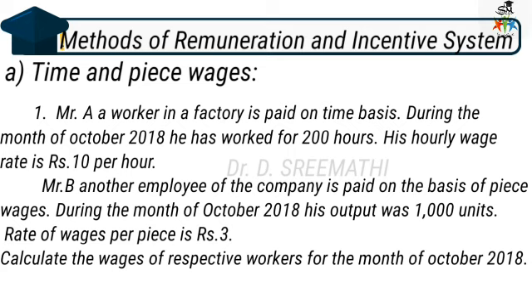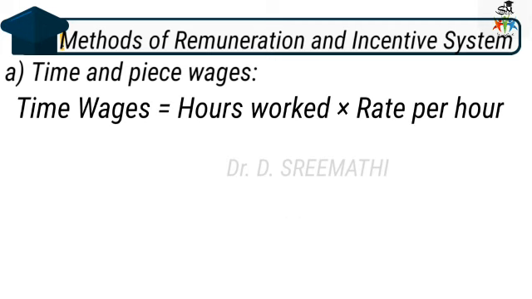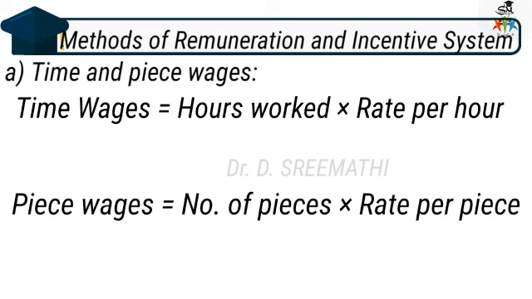So here we have to calculate the time and piece wages separately for workers Mr. A and Mr. B. For Mr. A, they asked to calculate on the basis of time wages, and for Mr. B, they asked to calculate piece wages. So the formula for time wages is: time wages equal to hours worked multiplied with rate per hour. Then for piece wages, the number of pieces produced by the worker multiplied with rate per piece. That is what we have to note.